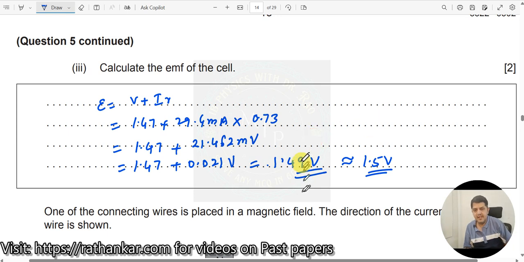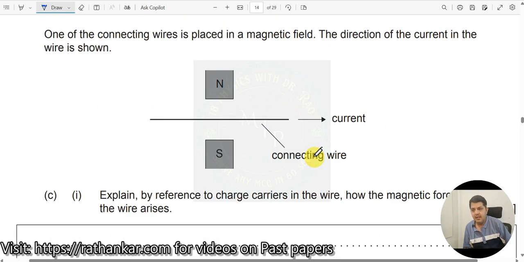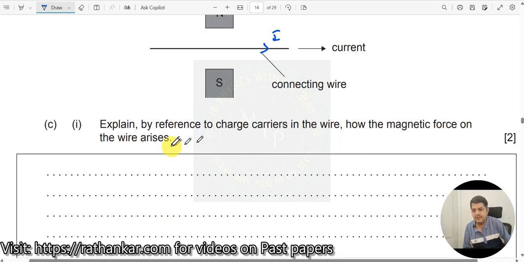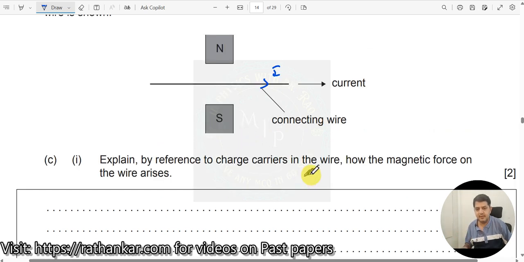Okay, now let us move on to the next one. One of the connecting wires is placed in a magnetic field. There is a current kept in an external magnetic field, and this is the direction of the current. Explain with reference to charge carriers in the wire how the magnetic force on the wire arises. Why do we get a magnetic force when a current carrying conductor is kept in an external magnetic field? This is an obvious fact, everyone knows, but we need to explain it here.